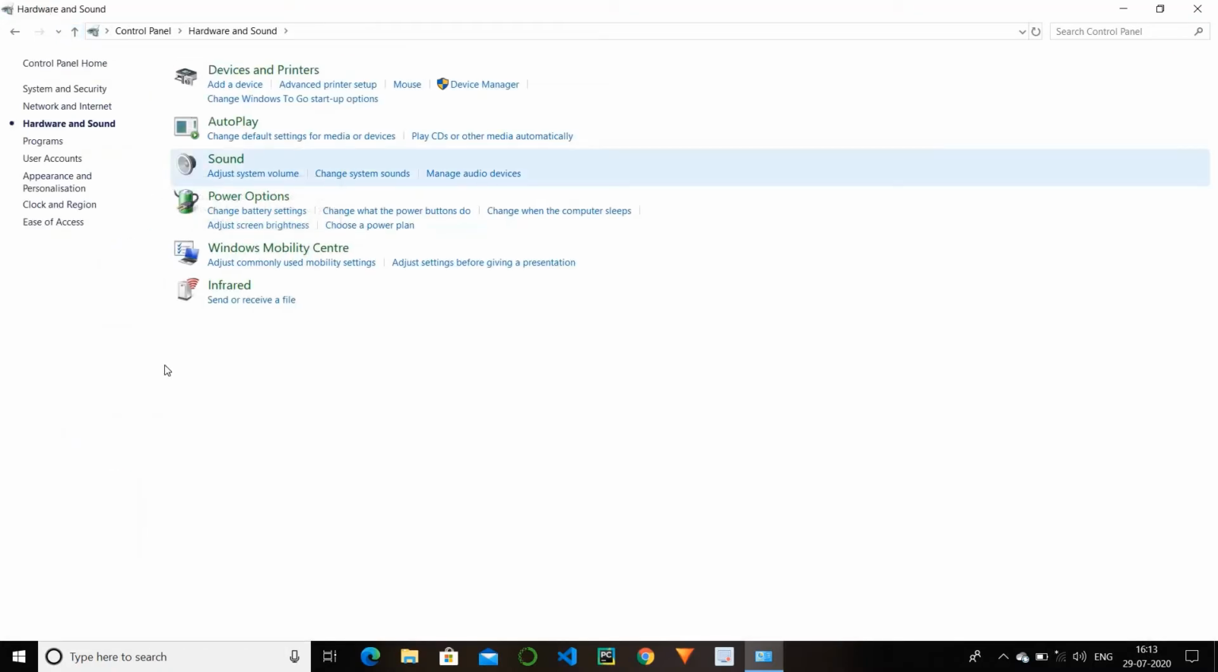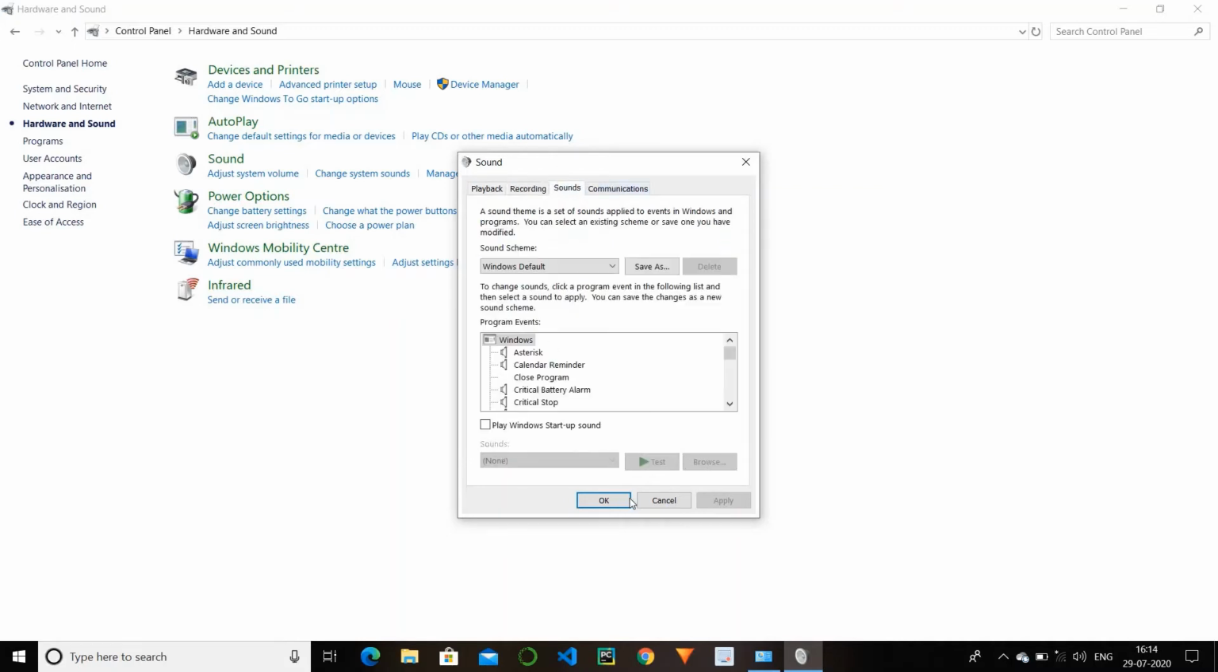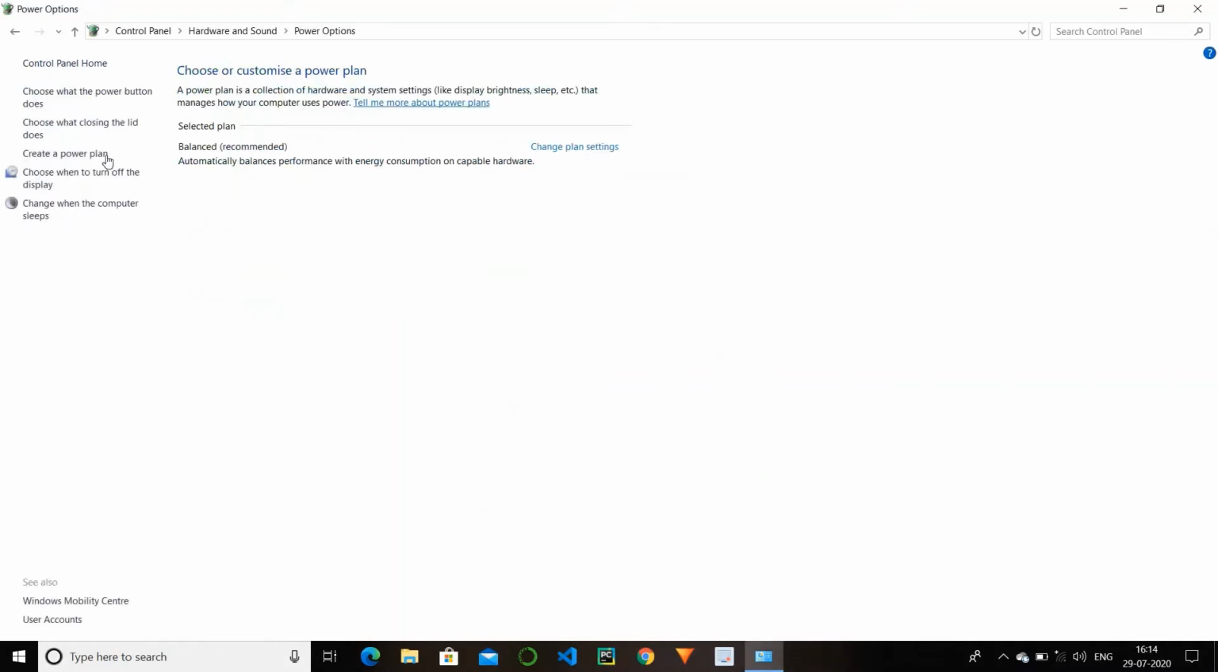So next we have sound. Here you can change the setting of your sound, and you can add devices for your sound recording and all that. And next we have power options. This we have already seen.